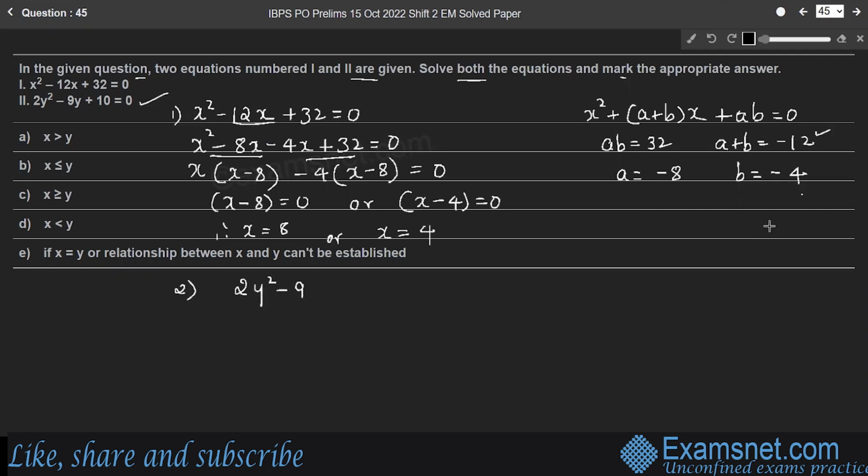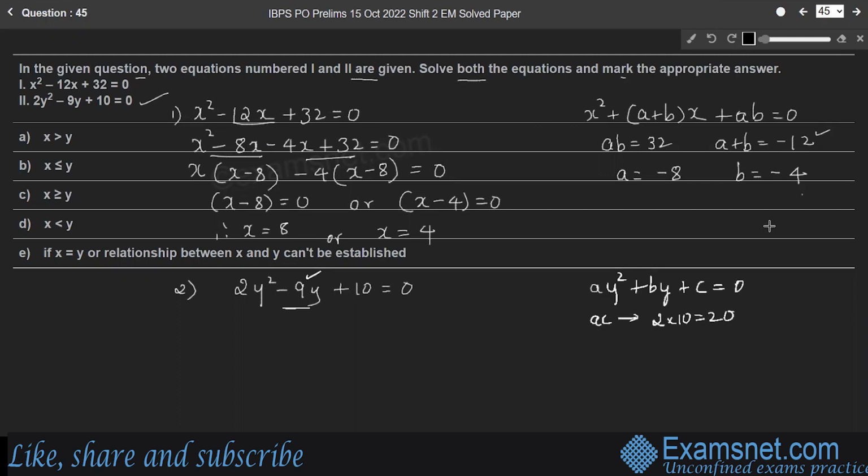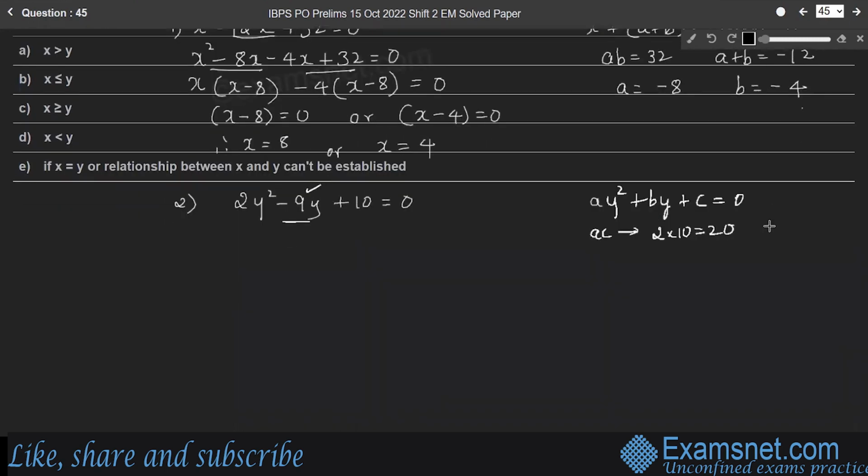2y square minus 9y plus 10 is equal to 0. Here, the equation is in the form of ax square plus bx plus c, and in place of x, here is y. So ay square plus by plus c is equal to 0. So split the middle term in such a way that the product of the coefficients of the middle term should be a into c. Here, ac is 2 into 10, which is 20. Right? And the sum of the coefficients of the middle term should be b, which is minus 9.